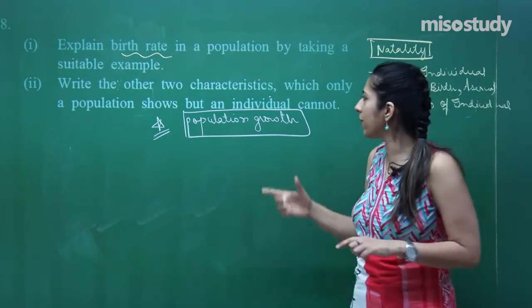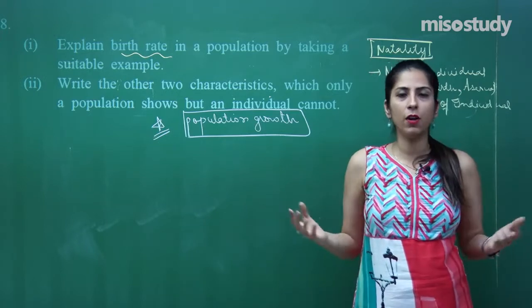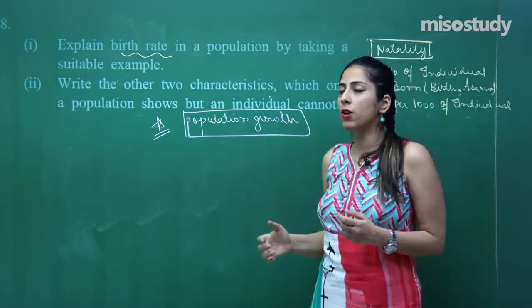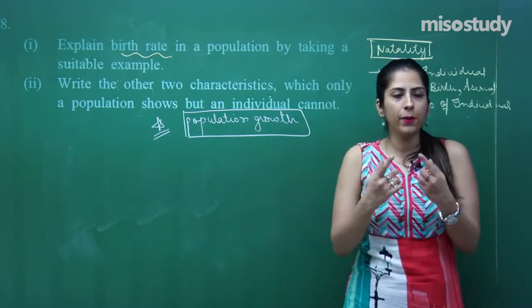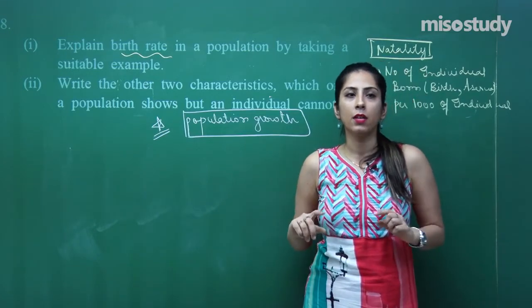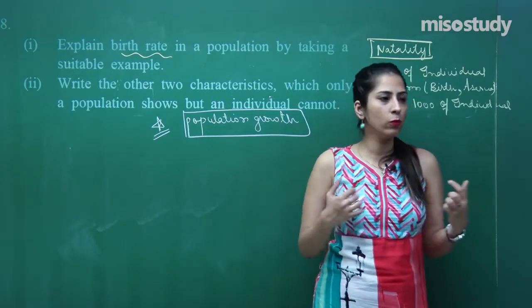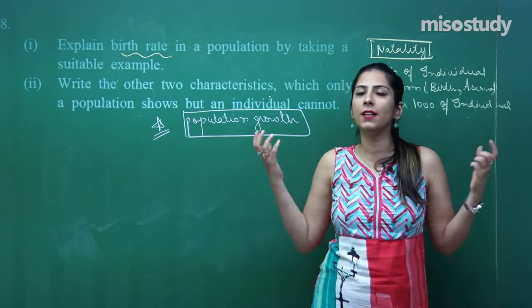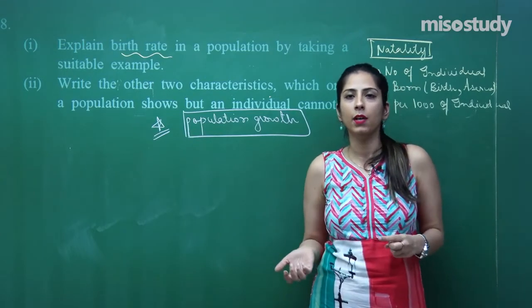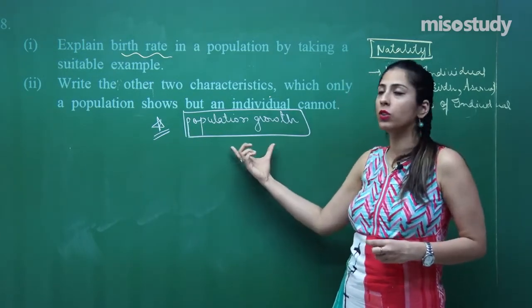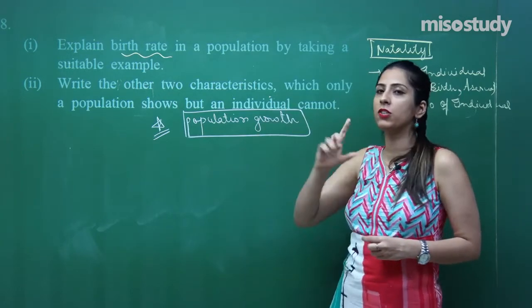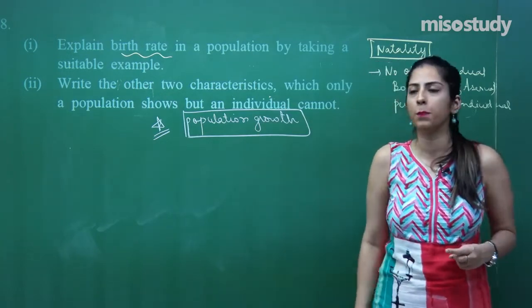But does that affect the individual size? It will not affect. Let's talk about how population decreases. Predators are present in the environment. The environment becomes unfavorable. Food is not there, water is not there, the climate condition is not favorable. That is population growth. That is a feature of a population, not a feature of an individual.